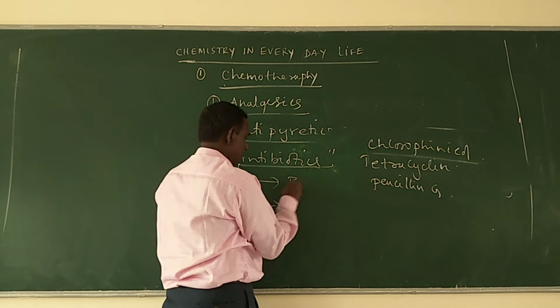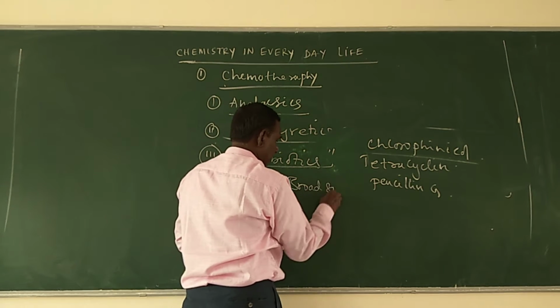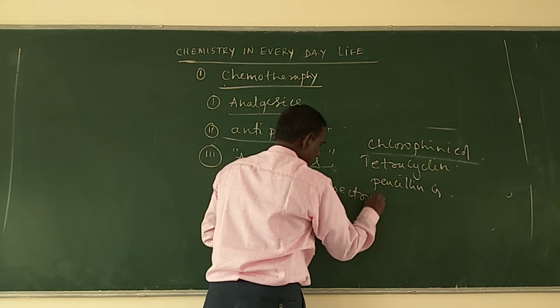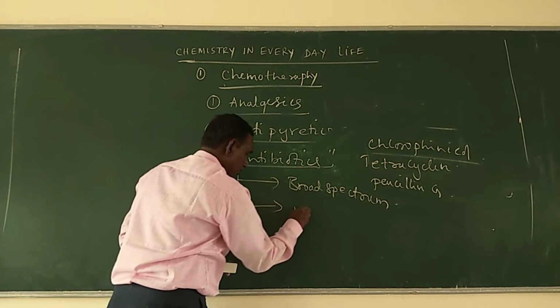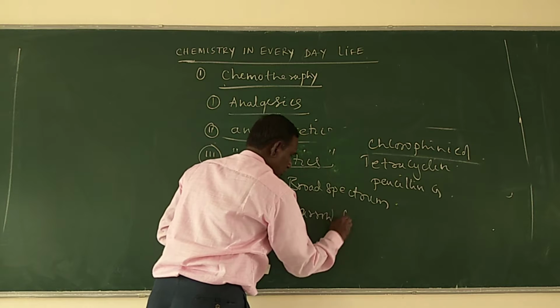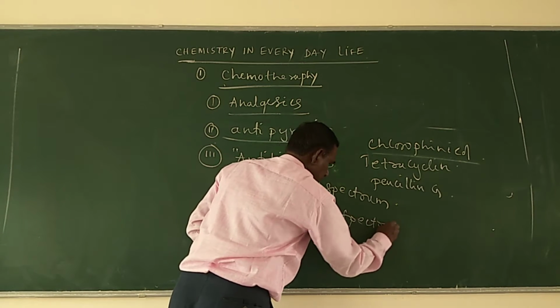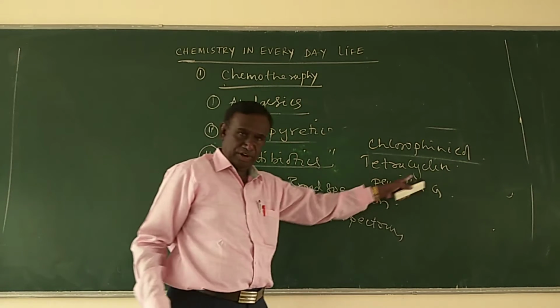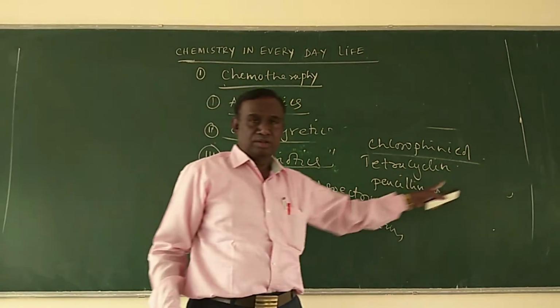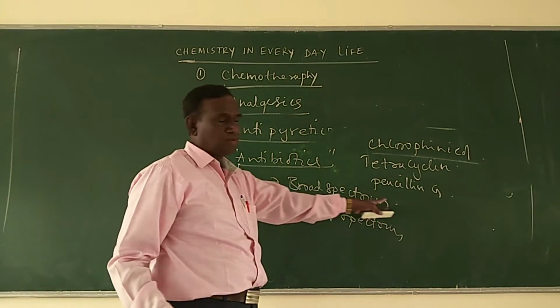One is broad spectrum. Second one is narrow spectrum. That is broad spectrum antibiotics, narrow spectrum antibiotics. What is meant by broad spectrum antibiotics?